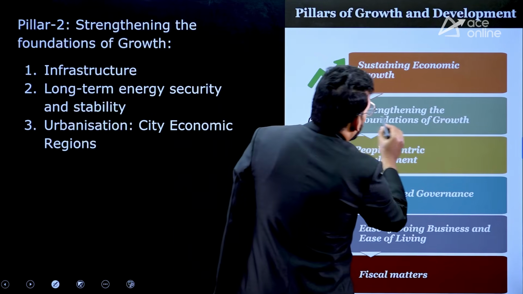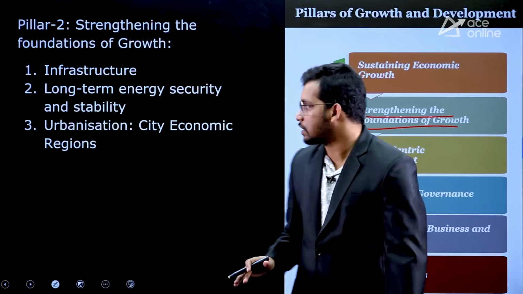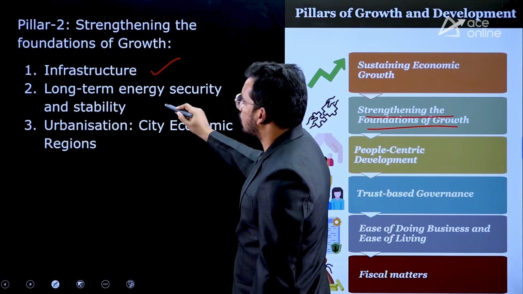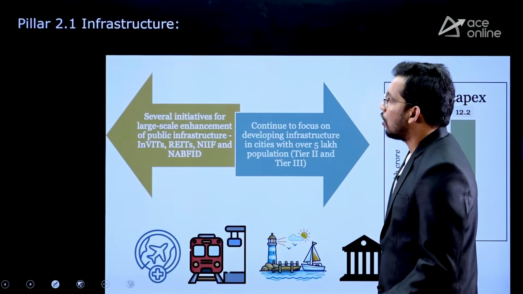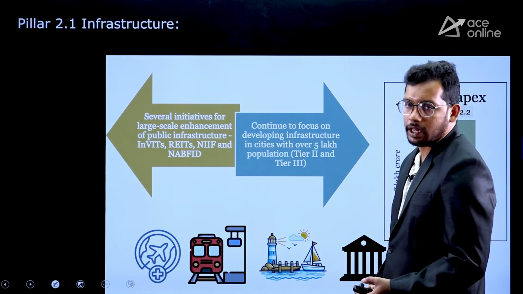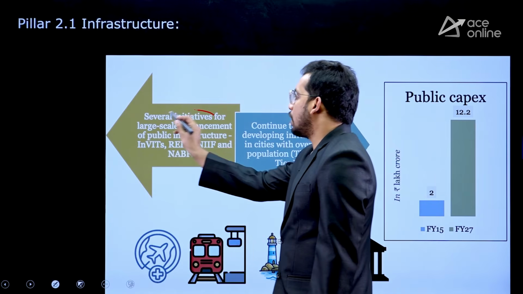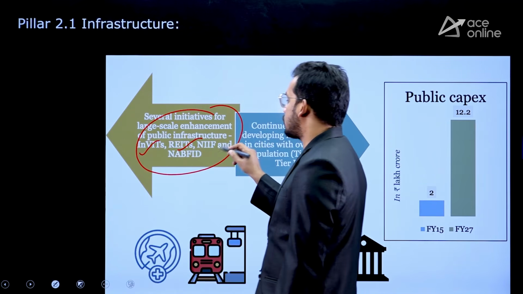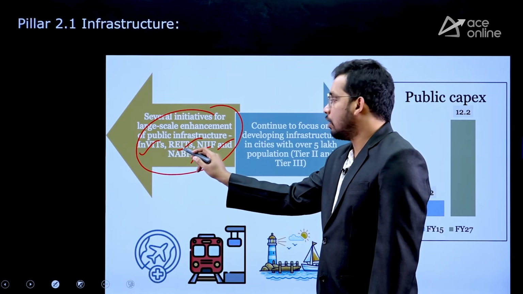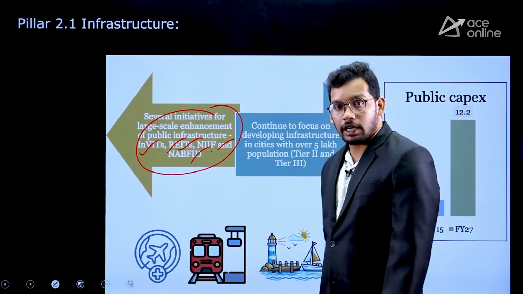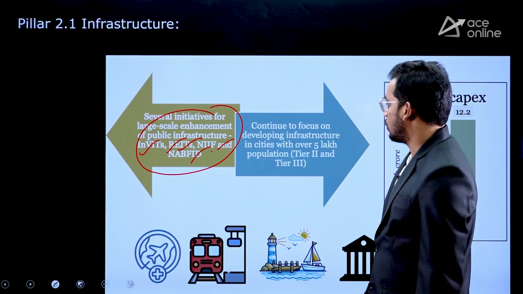Pillar 2 is about strengthening the foundation of growth. Within this again we have 3 pillars, that is infrastructure, long-term energy security and urbanization. So let's see what pillar 2 has. First, let's take up 2.1. Government is going to support infrastructure investment through InvITs, REITs, NIIF, the National Infrastructure Investment Fund, NaBFID, the National Bank for Financing Infrastructure and Development, and others. So government is going to give a lot of support for infrastructure, right?